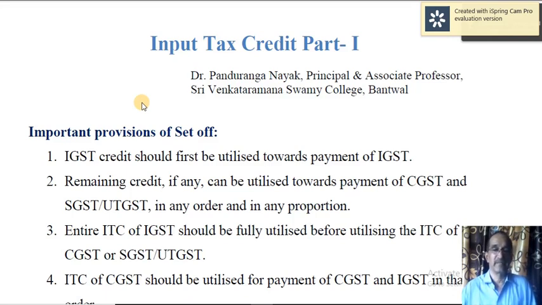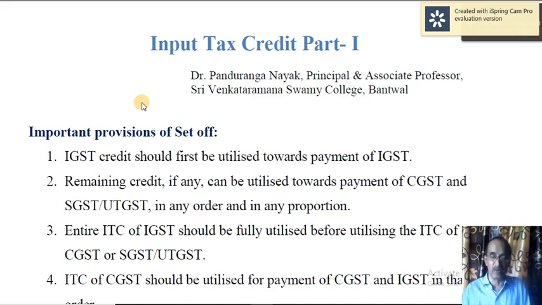IGST credit should first be utilized towards payment of IGST. So that's the first thing. So when you supply the goods to a dealer in some other state, you are going to levy IGST, that's output tax. Supposing you have got IGST credit, that can be set off towards IGST.